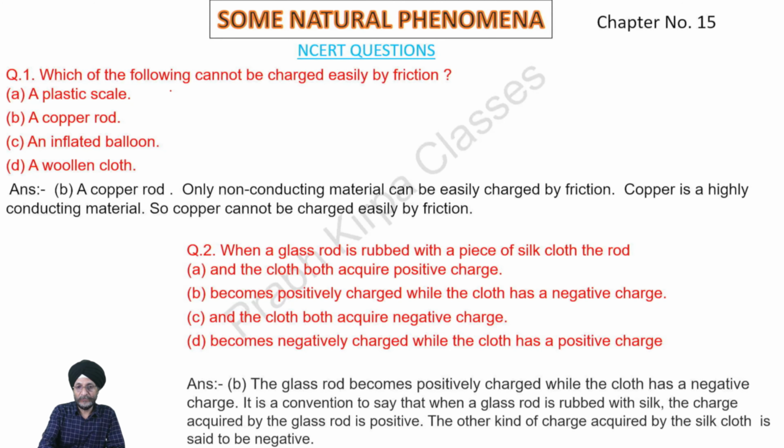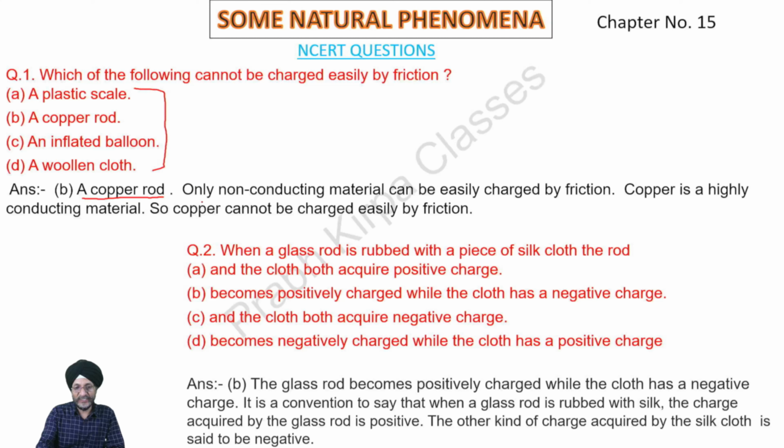Now we will perform NCERT questions. Question 1. Which of the following cannot be charged easily by friction? These are the options before us. A plastic scale, a copper rod, an inflated balloon, a woollen cloth. Answer is a copper rod.